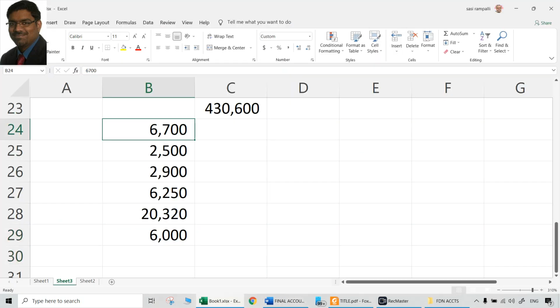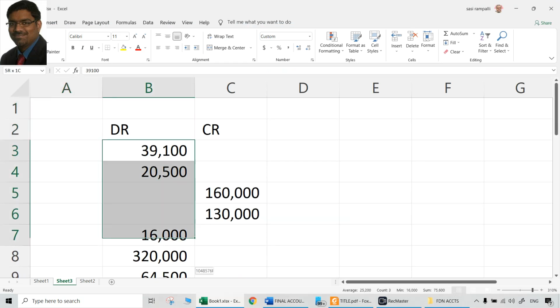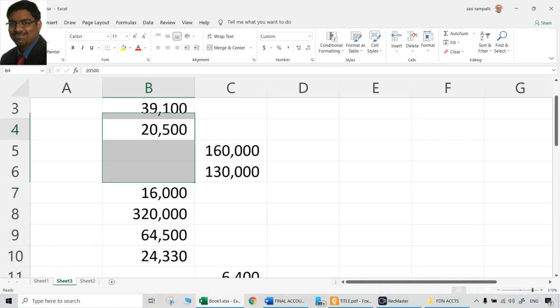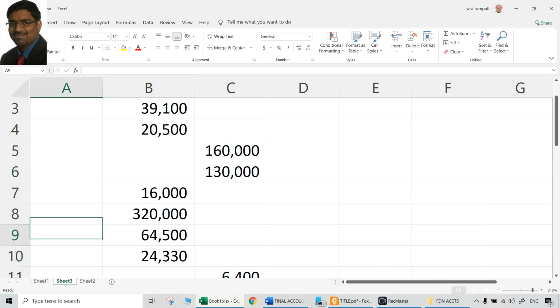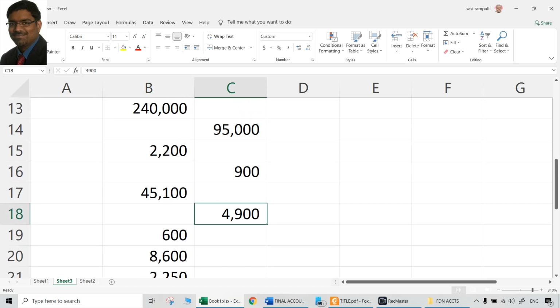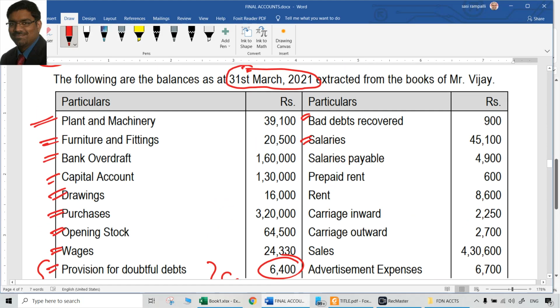So let us check whether, first of all, prima facie these totals are matching or not. Should match. If they match, that means what contention we had in terms of the outstanding salaries and prepaid expenses is correct. Yes, it is matching. That means these two, 4,900 and 600, already P&L is done. So we have to only treat with balance sheet item, which is for salaries payable,